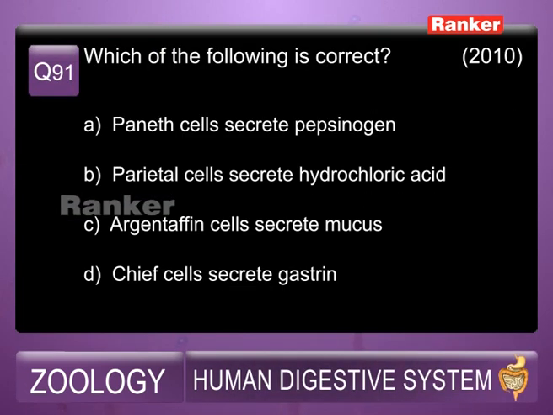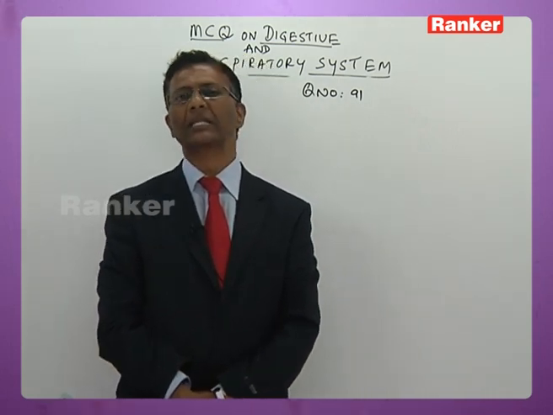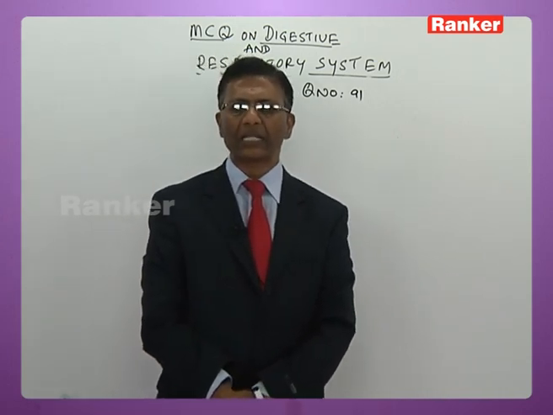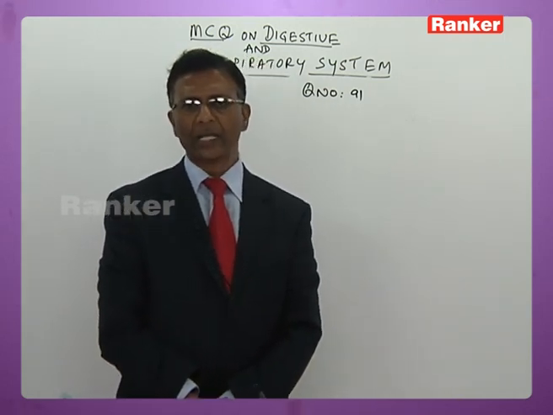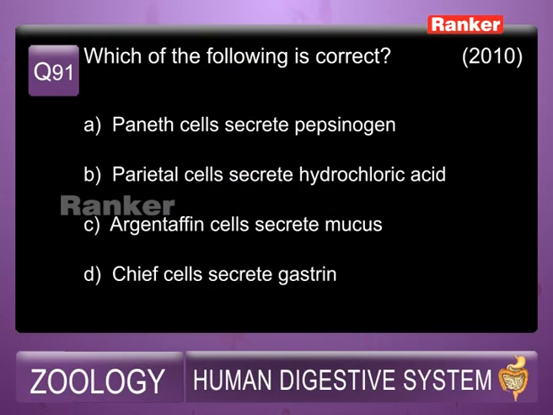Which of the following is correct here now? A, Paneth cells secrete pepsinogen, B, parietal cells secrete hydrochloric acid, C, Argentaffin cells secrete mucus, D, chief cells secrete gastrin. He is asking the correct option. So among these, the correct option is B, that is parietal cells are also called oxyntic cells. They secrete HCl. All other options are wrong, for instance, Paneth cells secrete pepsin, that is wrong. Paneth cells are present in the intestinal gland, they secrete digestive enzymes. Argentaffin cells are there in stomach, they secrete Castle's intrinsic factor. Chief cells are there in the stomach, they secrete enzymes. So the correct answer for this is B.